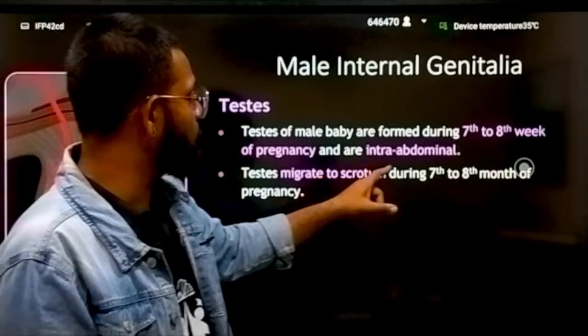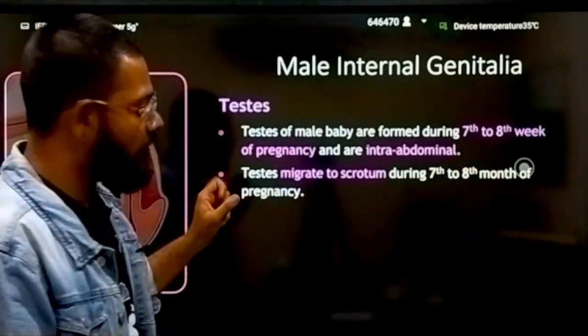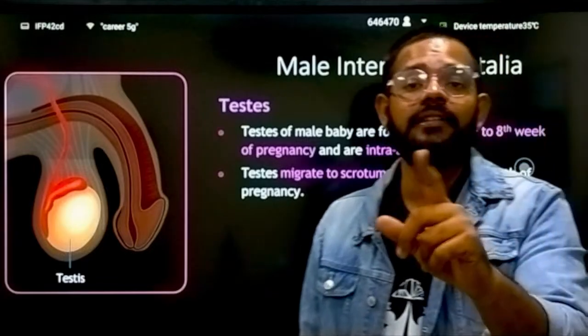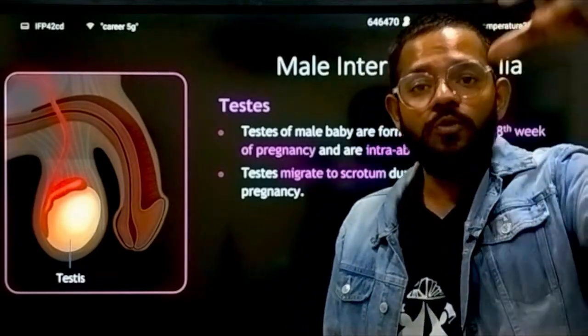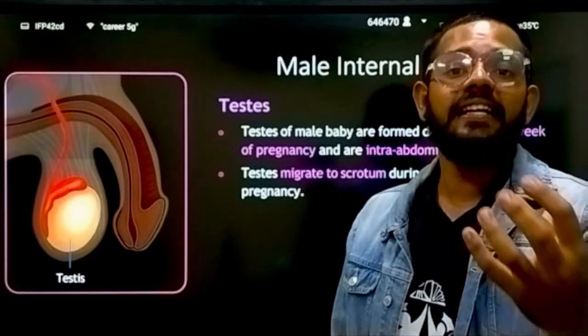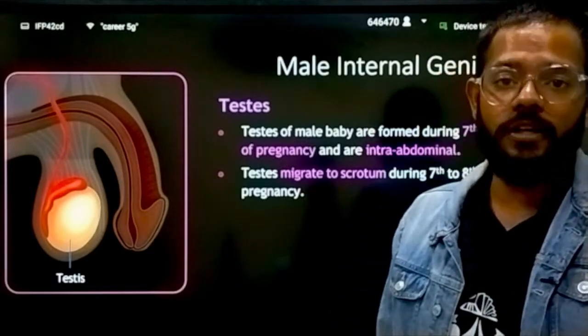Testes migrate to the scrotum during the 7th to 8th month of pregnancy. When pregnancy reaches the 7th to 8th month, the testes move towards the scrotum, come out from the abdomen, and become extra-abdominal.